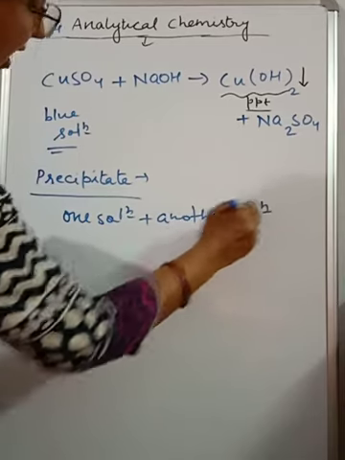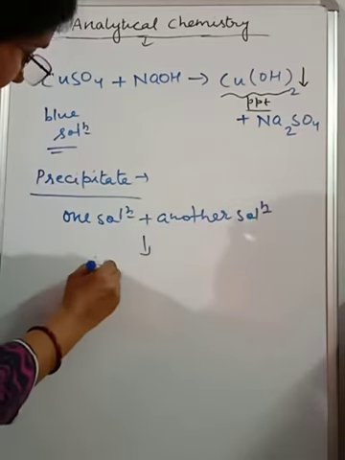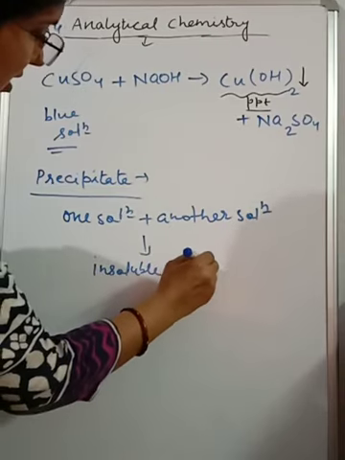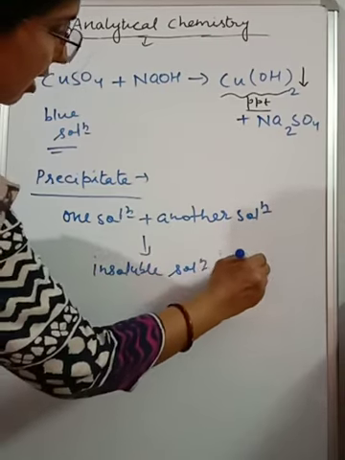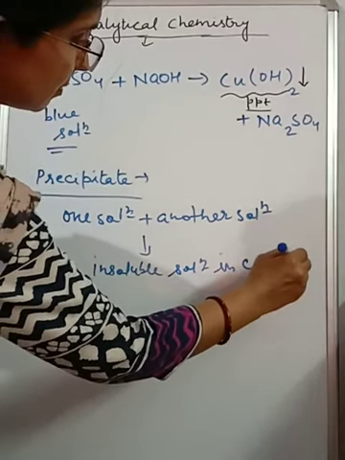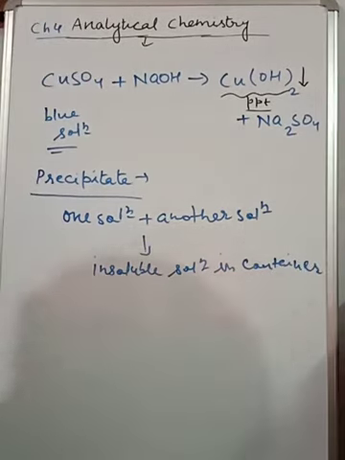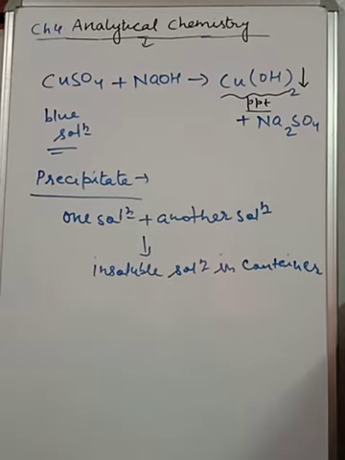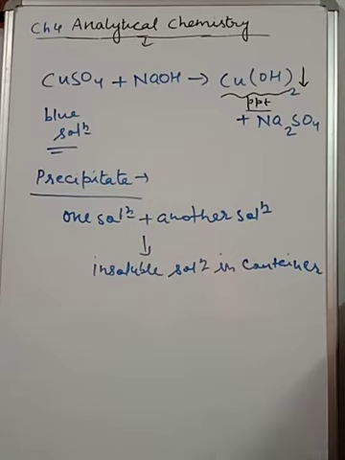Then when we get an insoluble solid in the container, that is known as precipitate. Clear? And precipitate is formed by the process of precipitation. So what is precipitation? It is the process of formation of an insoluble solid when solutions are mixed.